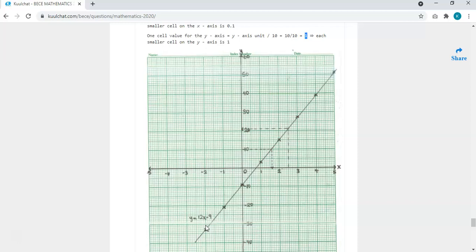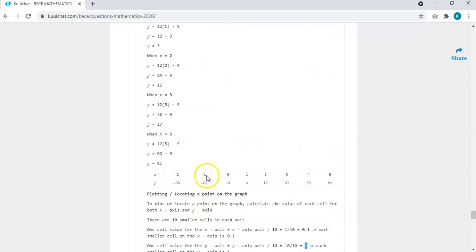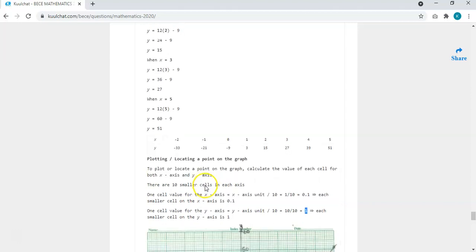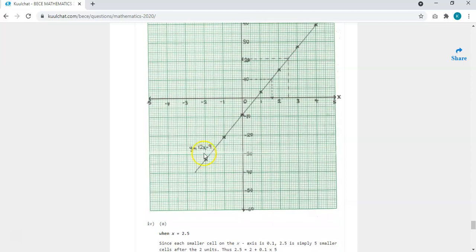So you have 1, 2, 3. So it's going to be over here. Then when x is -1, our y is -21. So you can see 21 is just adding 1 cell to 20, since 1 cell is 1. So you just add 1 cell to the 20. So it's going to be over here.